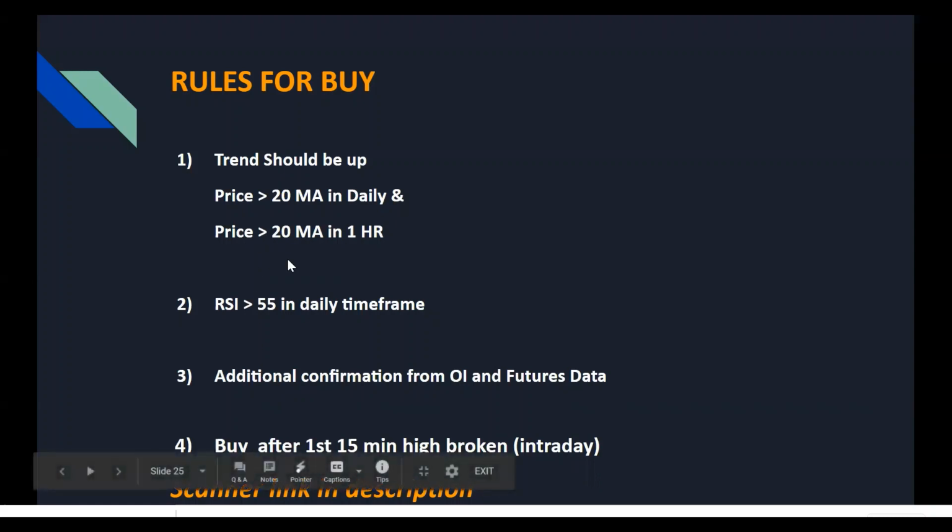Okay, so the trend is up, RSI's momentum is up, you're getting confirmation from futures and options data. Now intraday also you want to buy when there is momentum, right? So intraday you'll buy after the first 15-minute high is broken, which means intraday also, when there's momentum, you're buying with a smaller stop loss. The day low is your stop loss.